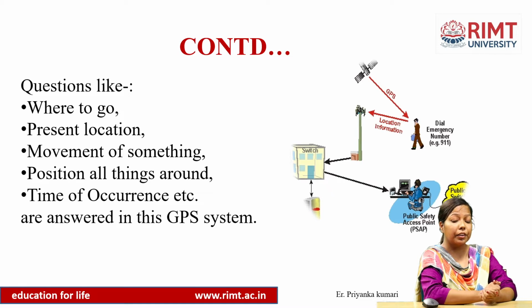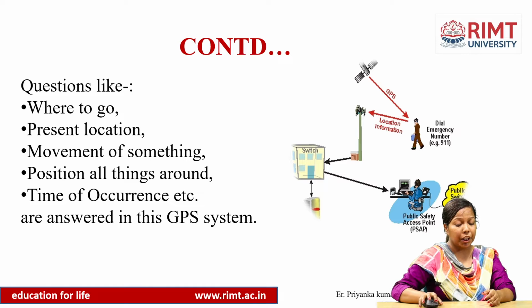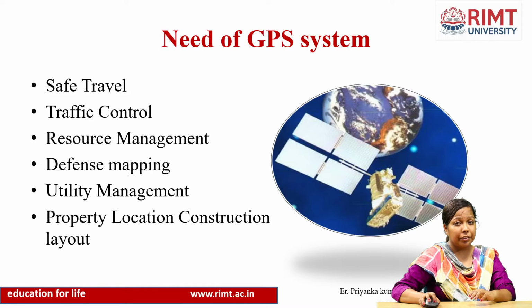After that, it will let us know about the time of occurrence. Time of occurrence means how much time it will take to reach. As I explained earlier, with a bike it will take 4 to 5 hours. It will let us know about the movement, how much speed you are taking, and how much time it will take to reach, right?